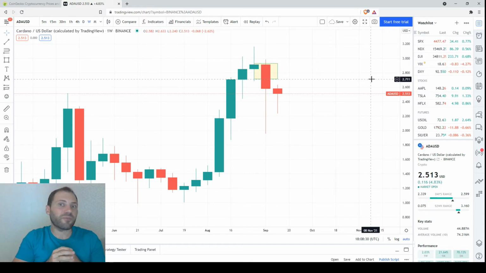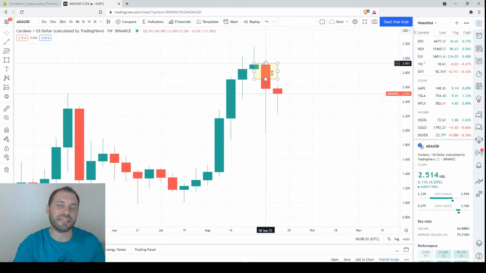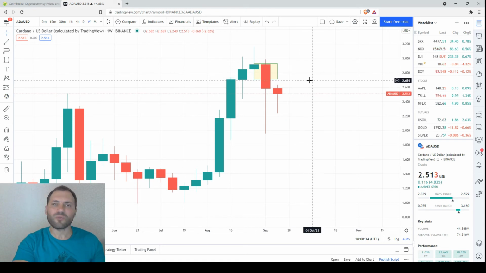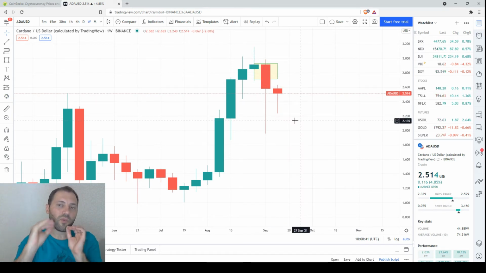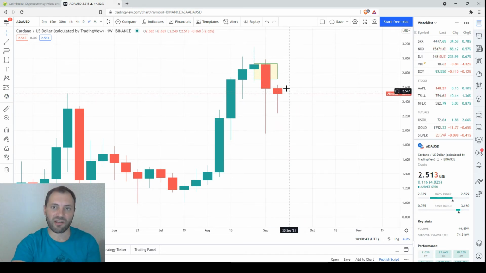Of course, we have to be really very careful because of the descending local highs, but it's not 100% sure that this is the beginning of some deeper correction. So we have to constantly keep an eye on the price chart. Now let's move on to the daily chart.